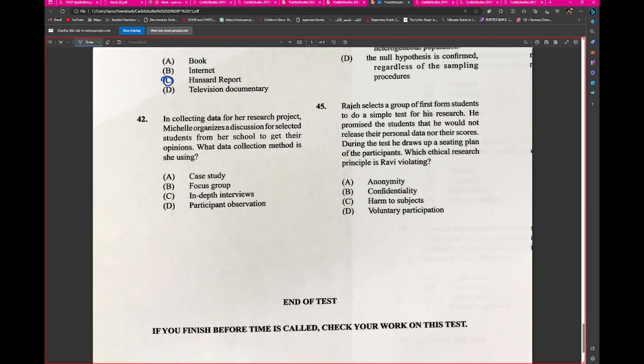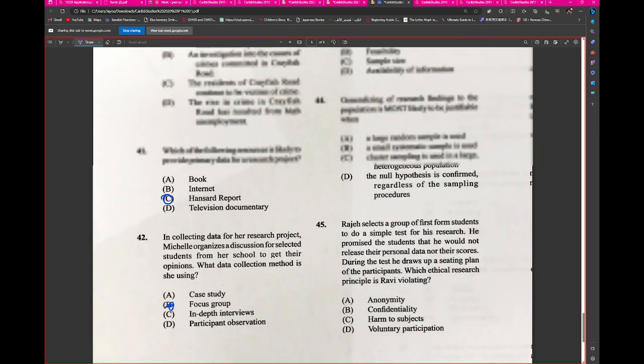In collecting data for her research, Michelle organizes a discussion for selected students from her school to get their opinions. What collection method is she using? Sir, focus group. Okay, everybody else? What do you guys say? Yes, B. Yes, sir. Focus group.